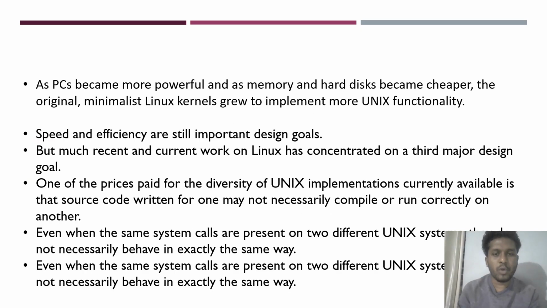When PCs became more powerful and as memory and hard disk became cheaper, speed and efficiency were still important design goals. But much recent and current work on Linux has concentrated on a third major design goal. Even when the same system calls are present on two different Unix systems, they don't behave exactly the same way.